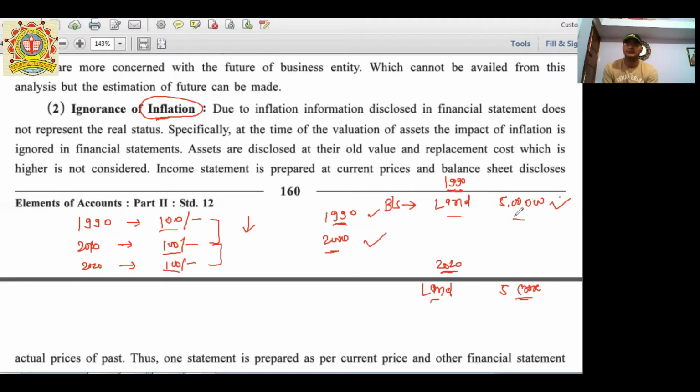So the asset that I am showing at 5 lakh is actually 5 crore at market price. Using this data of 1990 is not correct in 2020. Okay, got it? So this is the second limitation.